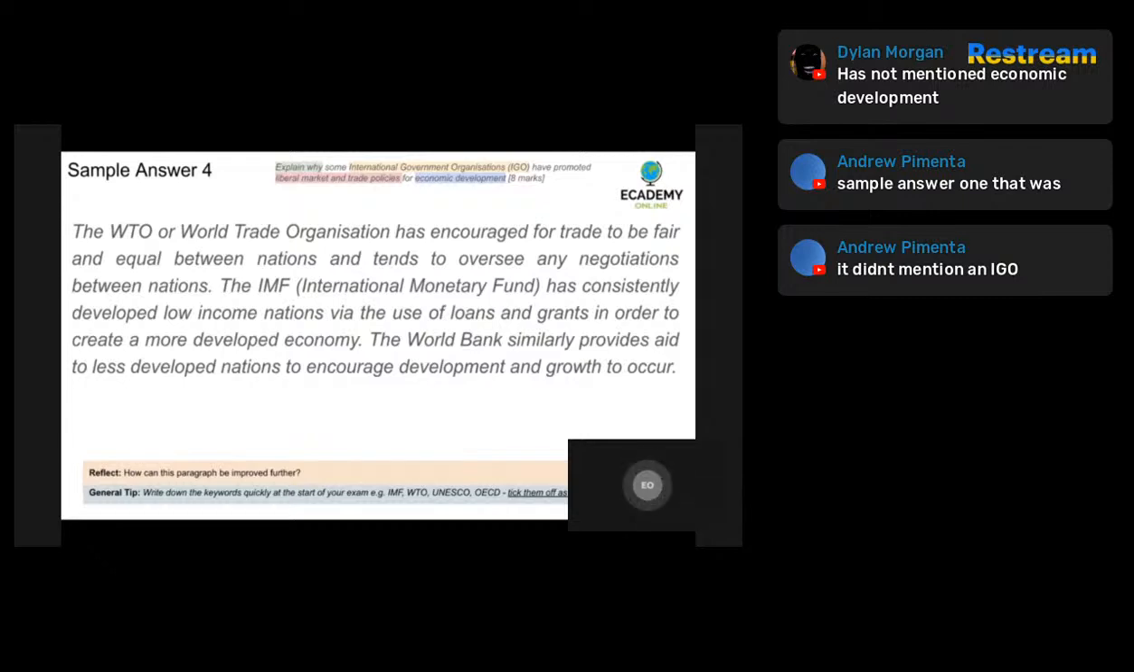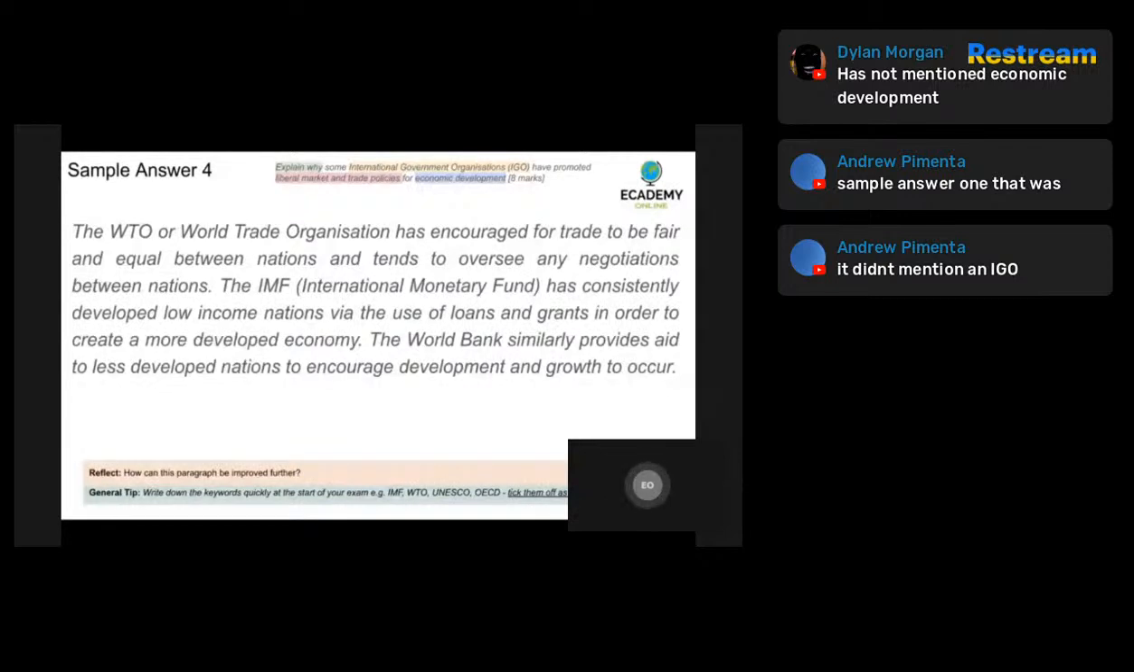So this answer has the potential to do very, very well. However, because there is largely descriptive and accurate description of what the World Trade Organization and the IMF do without validation or some examples given, this kind of limits how well this candidate will do. All right, so let's have a look at this in a bit more detail.